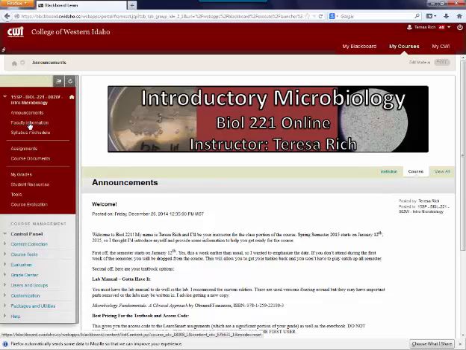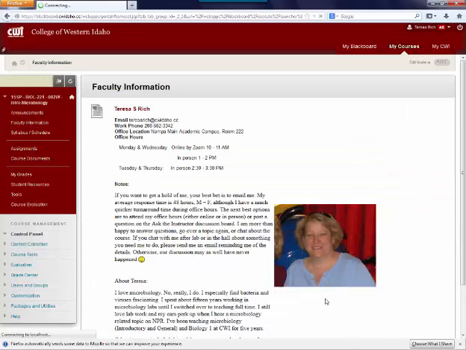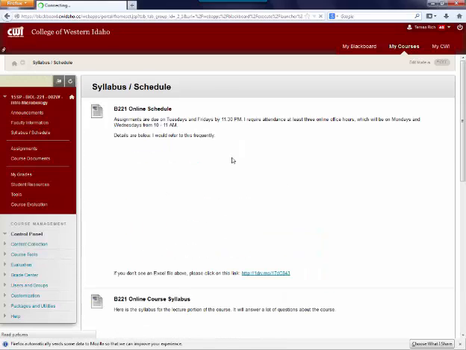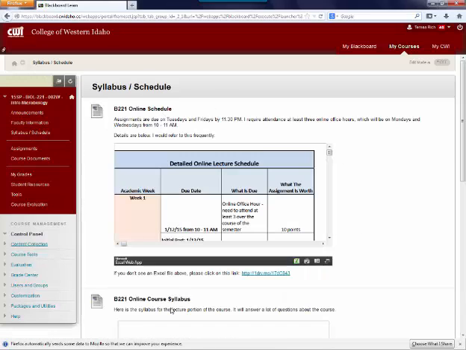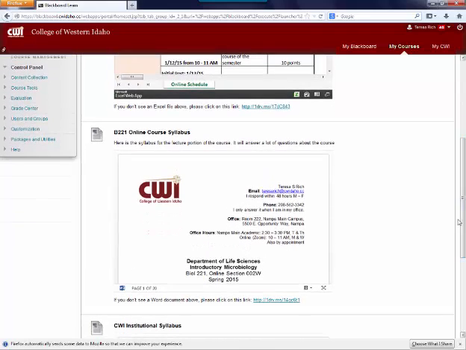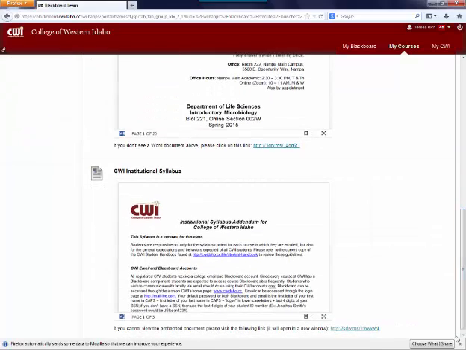The next button is faculty information, and you will find out all sorts of good stuff about me, including when the office hours are. Here we have the schedule. I have this separate from the syllabus so that you can find it easily. Underneath that we have the syllabus, and I will be doing a separate video going over the schedule and the syllabus. And then we also have the CWI institutional syllabus.